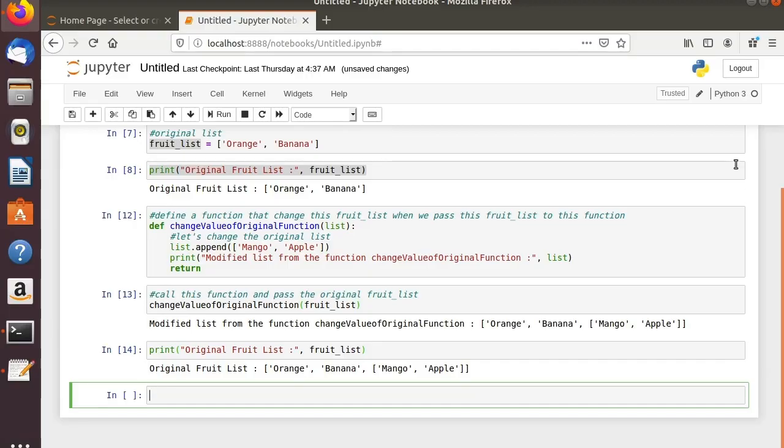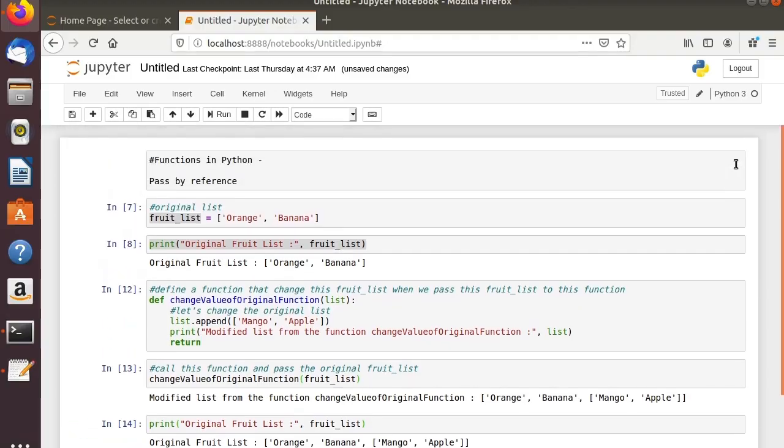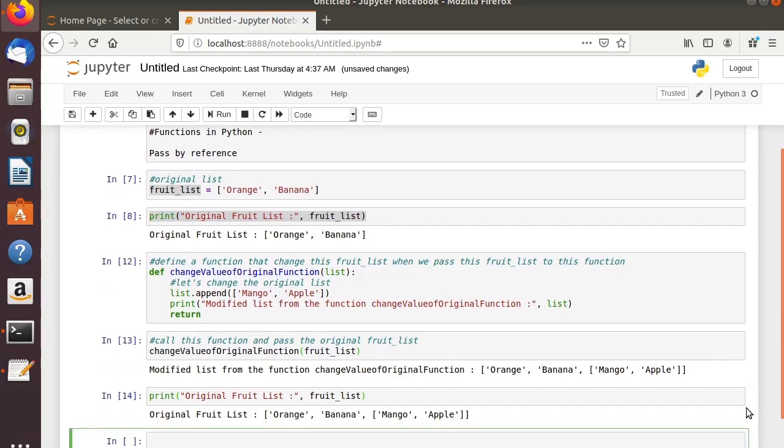And those of you who will find a job at a certain point of time, remember that this will be one of the interview questions, and the interviewer may argue that it is nowhere written whether it is passed by reference. If you say that in Python all the parameters are passed by reference, that guy may say no, you are wrong, it is nowhere mentioned it is passed by reference.